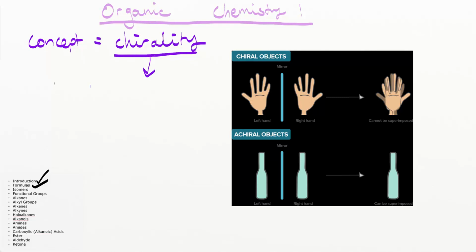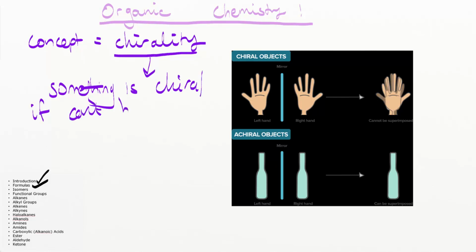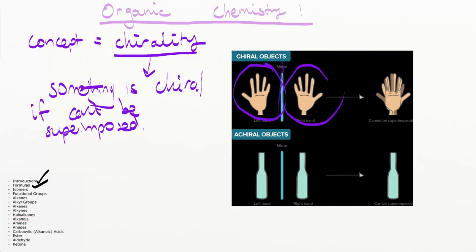So something is considered chiral if it can't be superimposed. Right? So if I have something like my left hand over here and I put it against the mirror, I will get my right hand. Okay? If I put my left hand and my right hand on top of one another, we can see that they don't form a neat superimposition on top of one another.